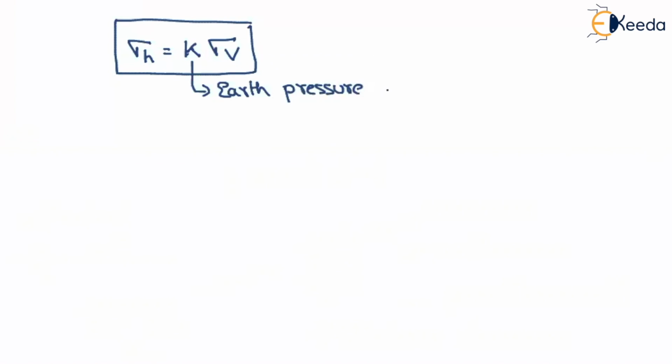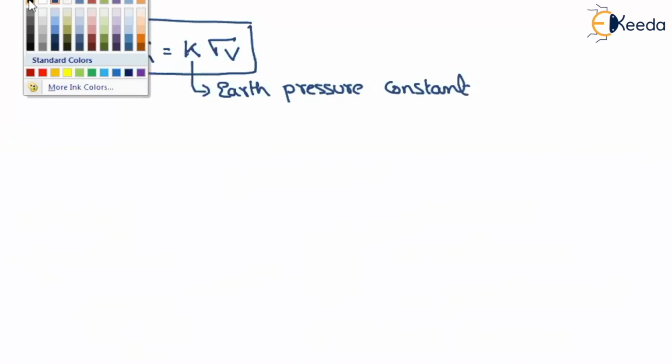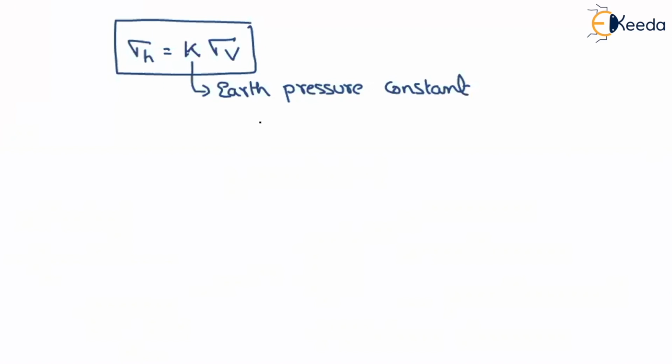That means we will find out the vertical stress at that point, and then by using some constant, we will find out the horizontal stress. That's what is called the earth pressure. So why is this stress generated? Because for that we have to study some retaining structures.